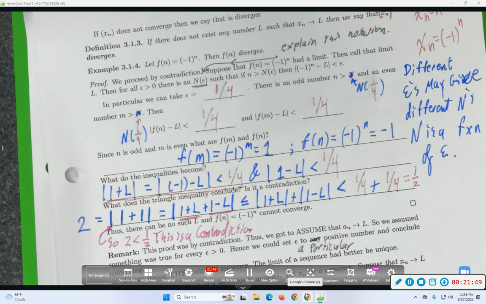So that means we assume something is true for every epsilon bigger than 0. So that means that any choice of epsilon gives us information. A lot of times when you know that a sequence converges, you'll be able to plug a particular positive number into the definition of the limit, and get an inequality. In this case, we wanted a contradiction, and we got one by picking the right thing to plug into that inequality.